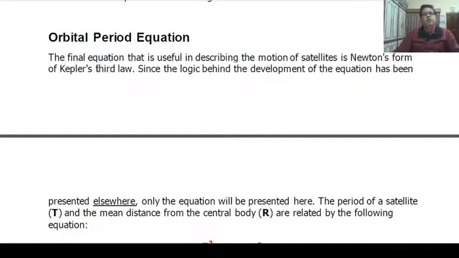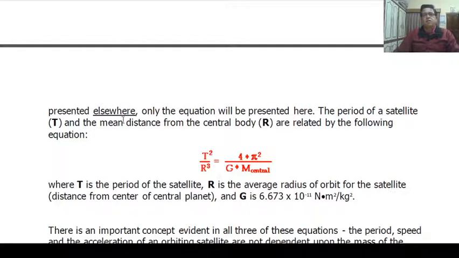Orbital period equation. The final equation that is useful in describing the motion of satellites is Newton's form of Kepler's third law. Here Kepler's third law is useful since the logic behind the development of the equation has been presented elsewhere.